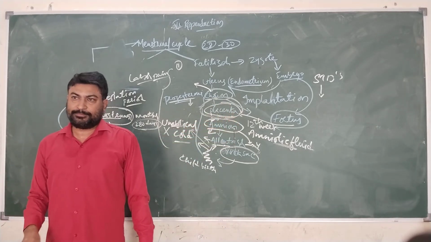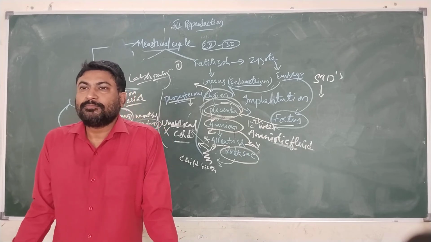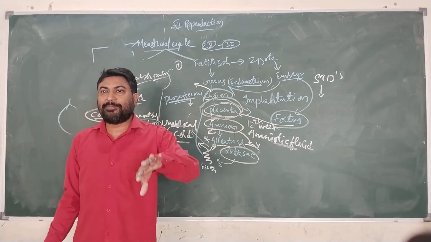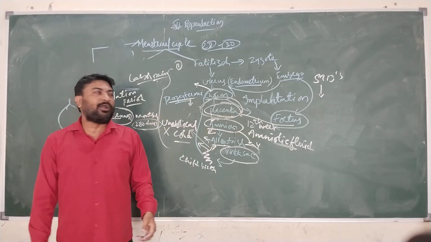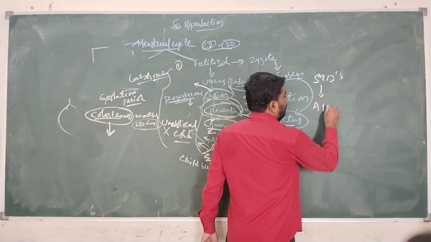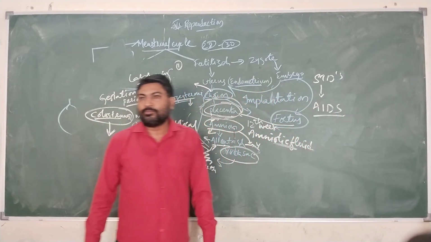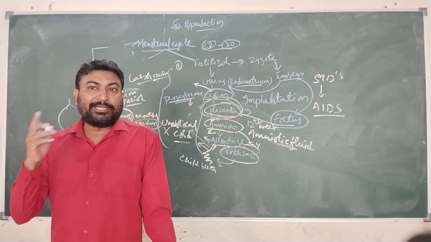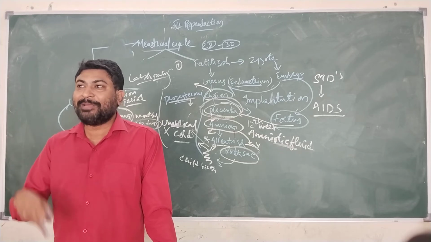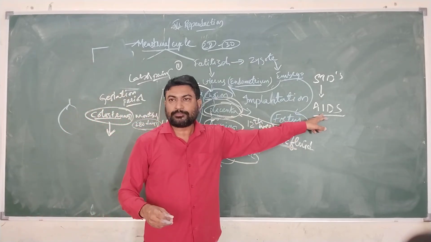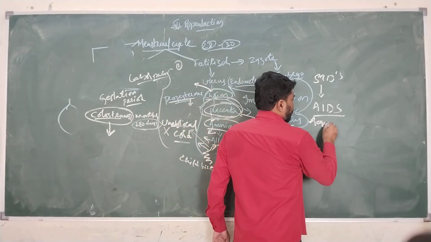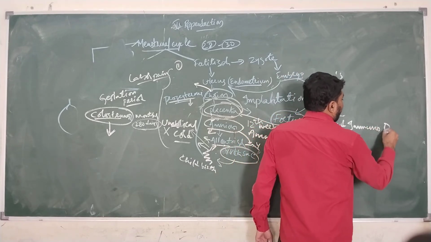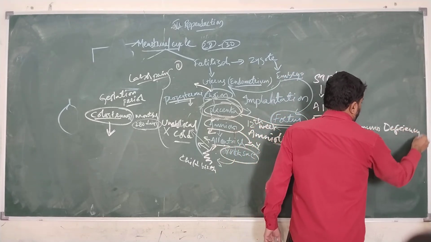And if we go to AIDS, AIDS means acquired immunodeficiency syndrome, which is acquired from another person. Since it is acquired from another person, it is called acquired immunodeficiency syndrome, because it is going to weaken the immune system present in our body, the defense mechanism. So it is known as AIDS: acquired immunodeficiency syndrome.